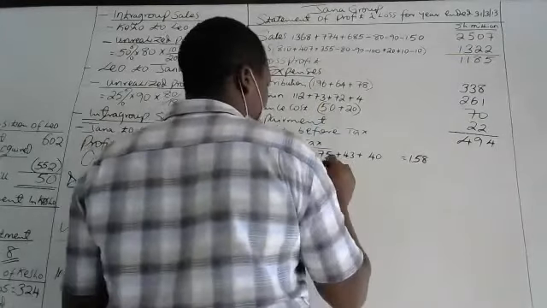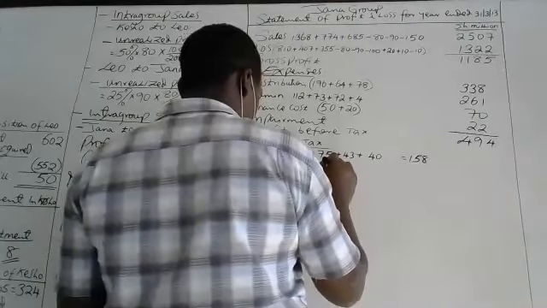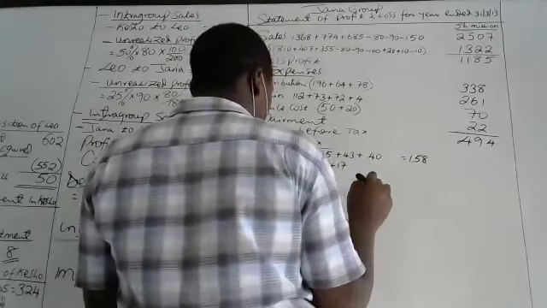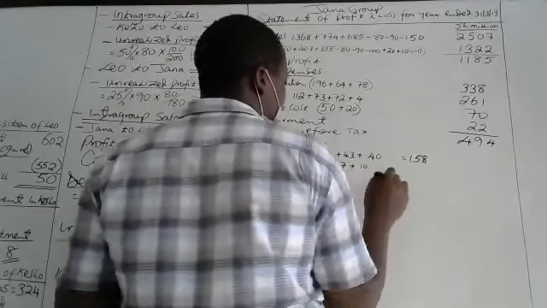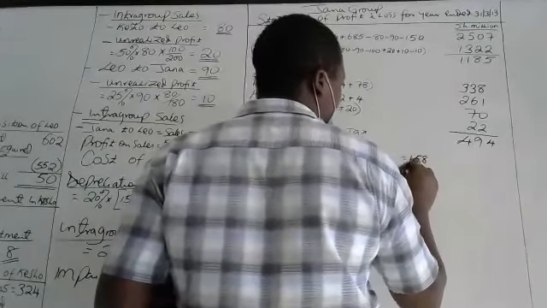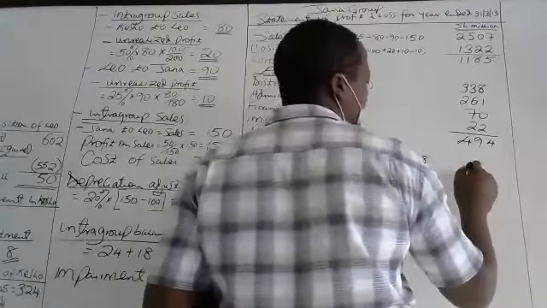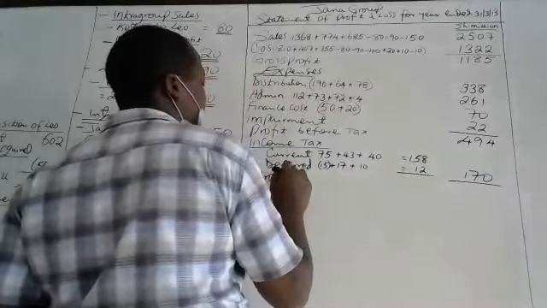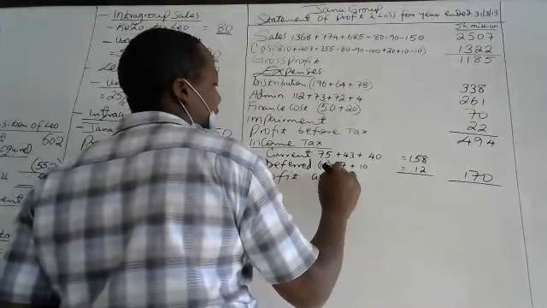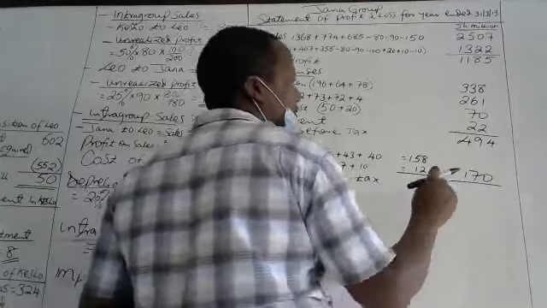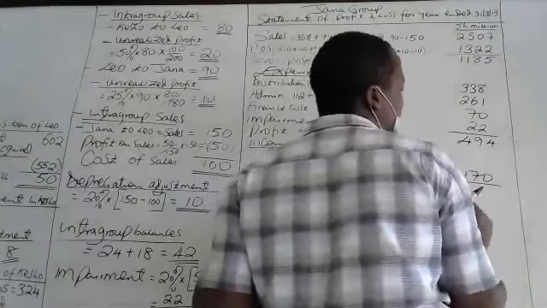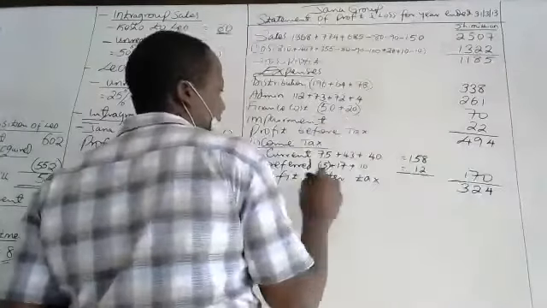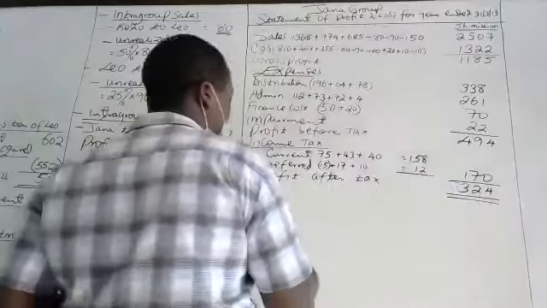For the deferred tax, we have 15 plus 15 is positive. Then it's an income plus an expense of 17 plus 10. So that gives you 12. And we get 170. So then we get profit after tax. Profit after taxation, which is equal to this plus this minus this, you get what? 324.